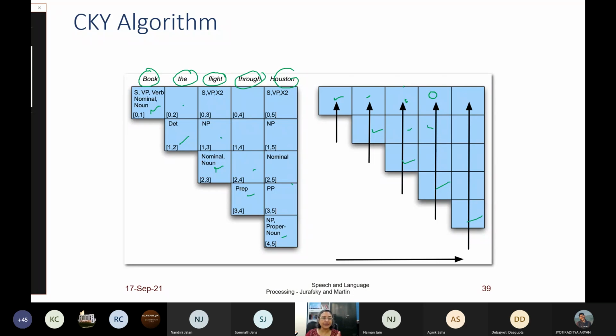Any grammar rule having 3 symbols, 4 symbols on the right-hand side, we can rewrite in terms of these 2 symbols. And once we have this grammar, we can do this algorithm called CKY. So I ask you to read this algorithm from the book, and we will discuss it in the next class before we proceed to dependency parsing.